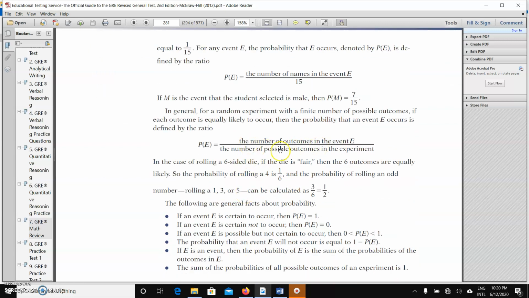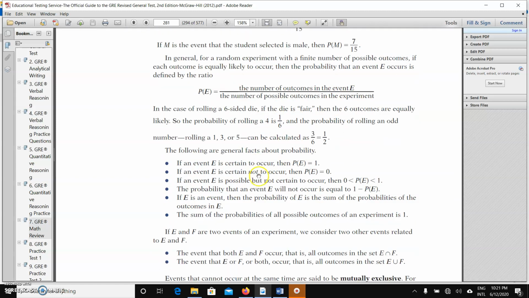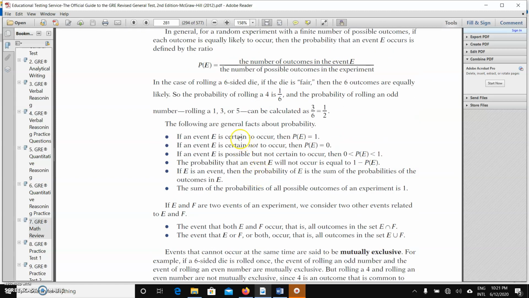I know this topic might not seem like a straightforward calculation, but it's somewhat flexible, so you need to reason along the line. So P(E), the probability of event E, is the number of outcomes of event E over the number of possible outcomes in the experiment. Now, there are some things you need to know.